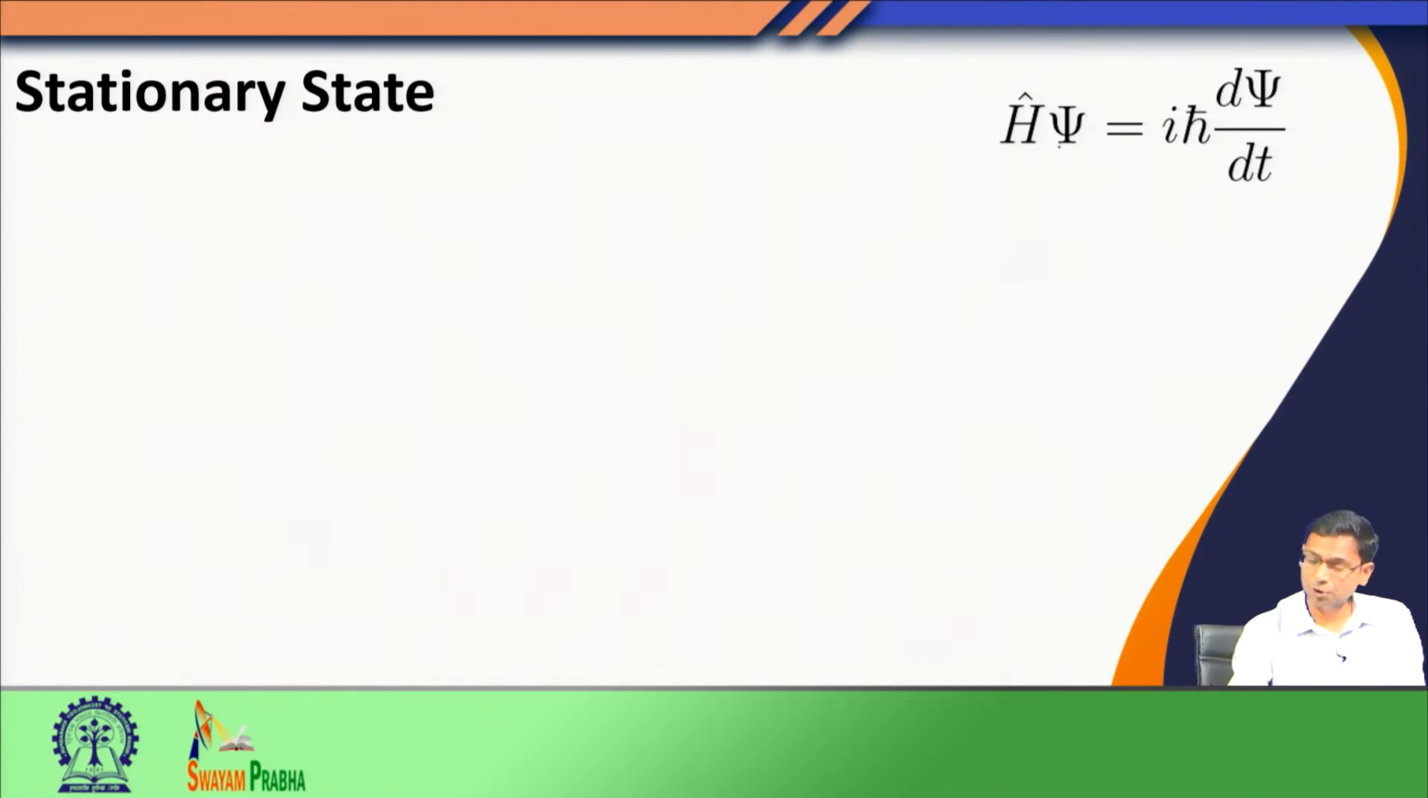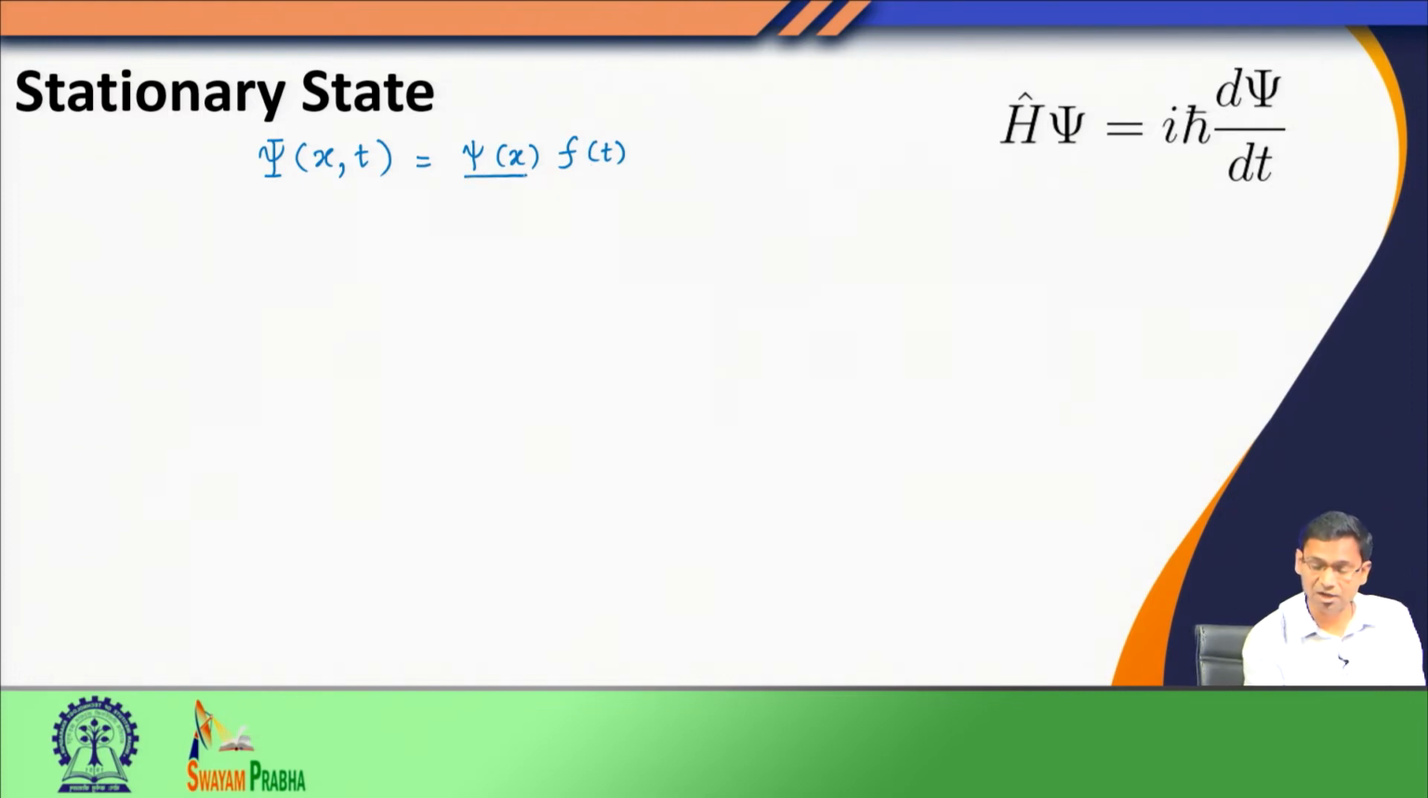Now, the point is this psi, as you can see, will have explicit position and time dependence. I would like to write this using separation of variables, that let this total wave function be a product of psi of x, the function which has only space dependence, and another function, let us call that f, which has explicit time dependence.